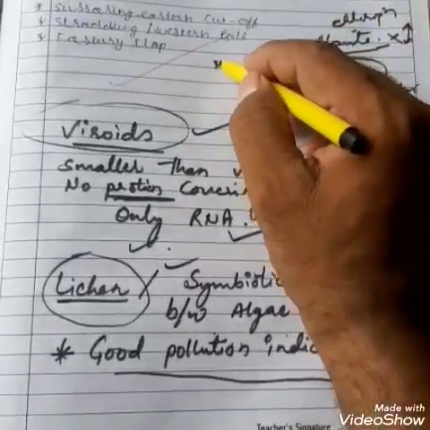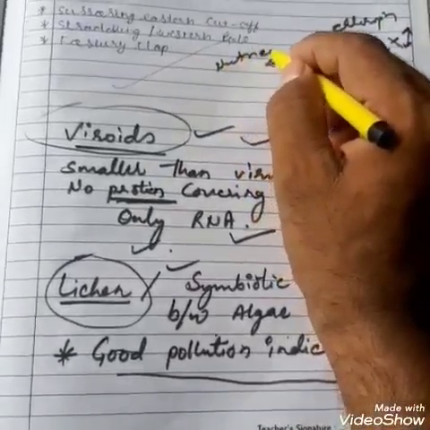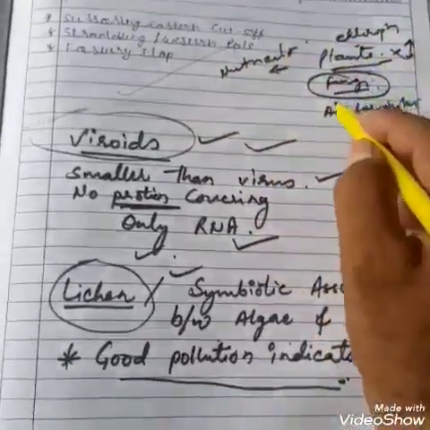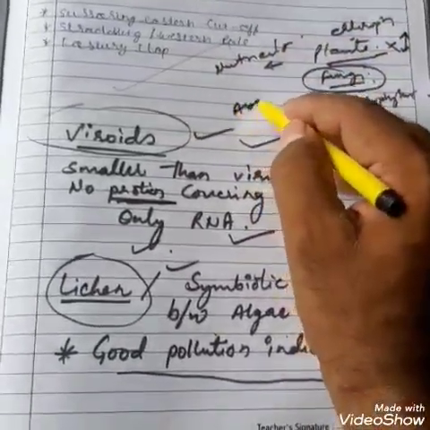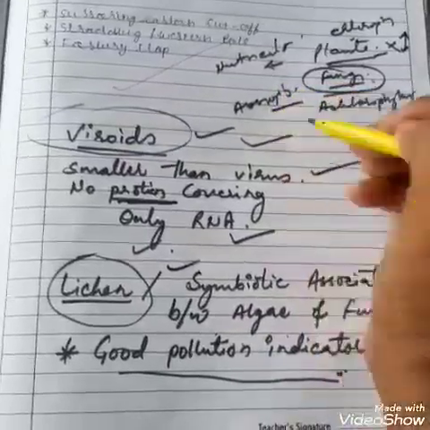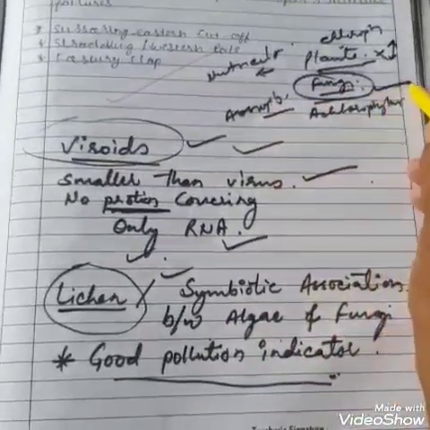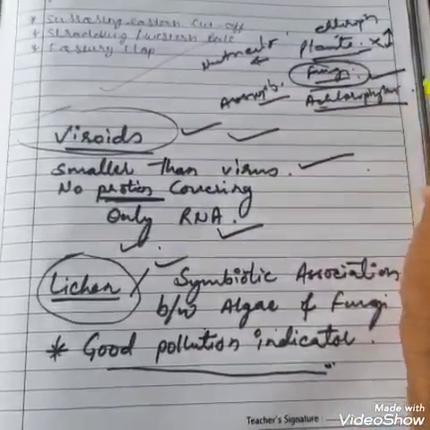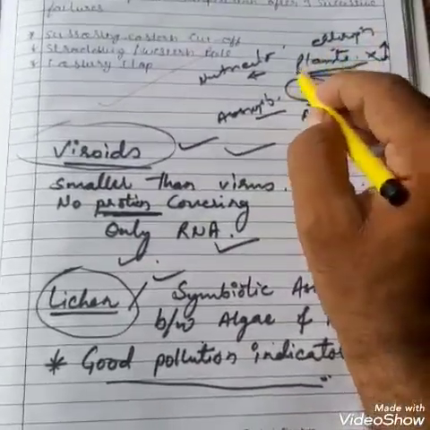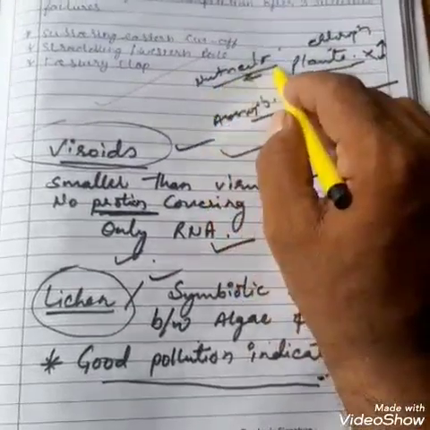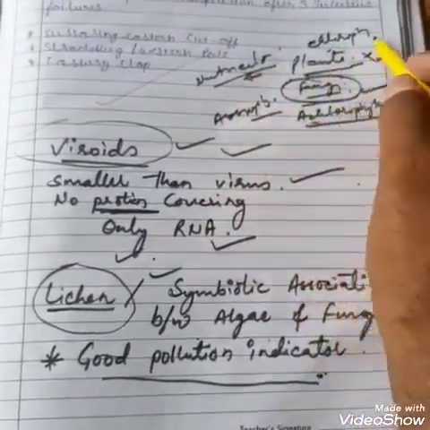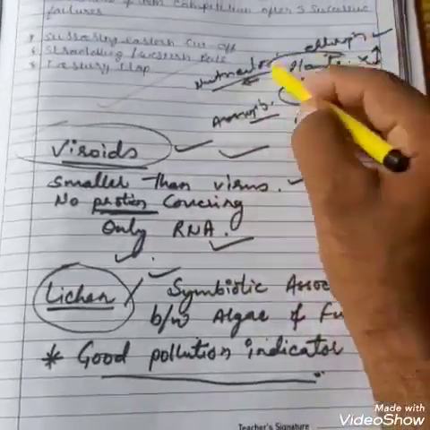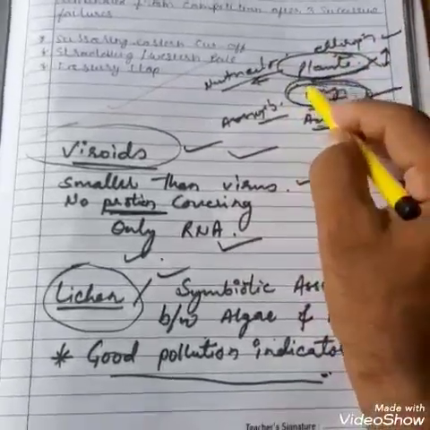It cannot absorb nutrients from soil, and fungi can absorb nutrients from soil. So fungi can absorb nutrients from soil, but it cannot produce food in the presence of sunlight, and algae cannot absorb nutrients from soil, but it can produce food.